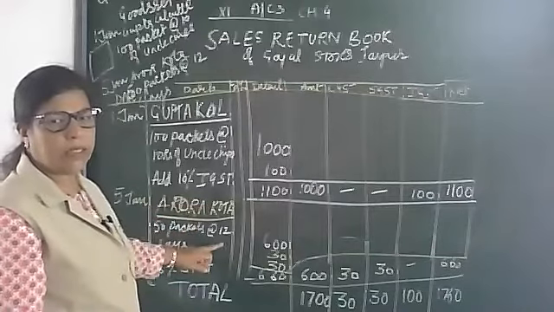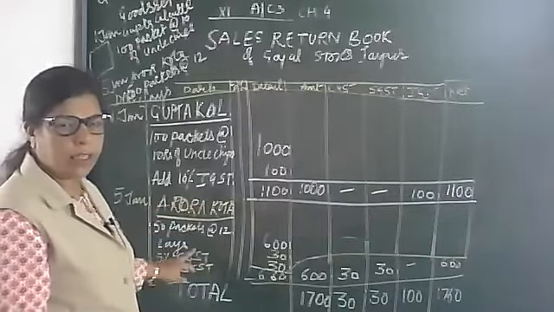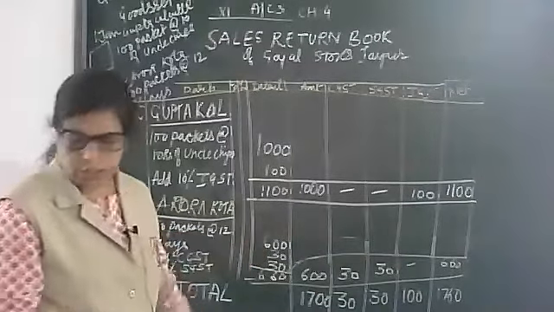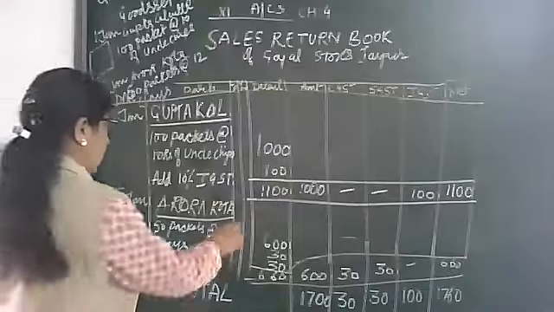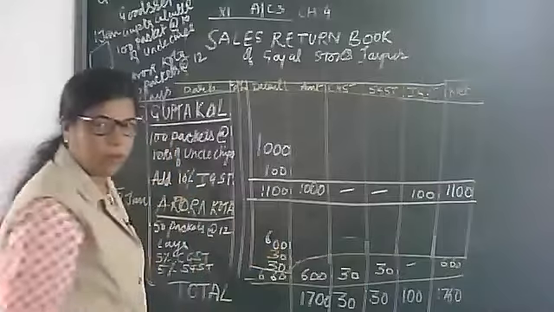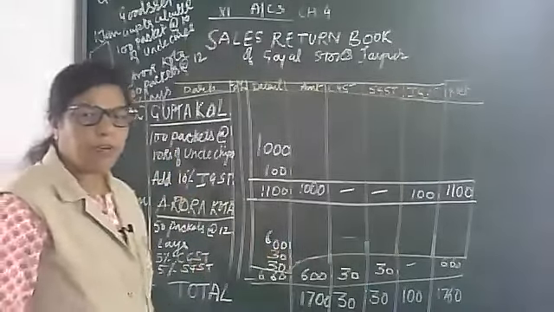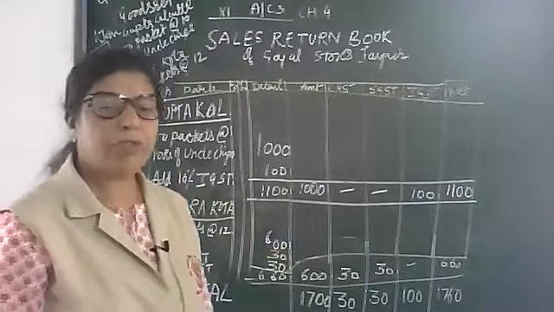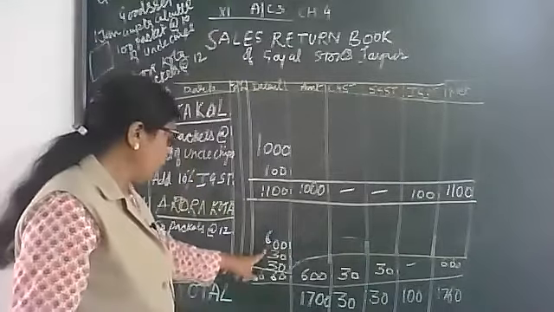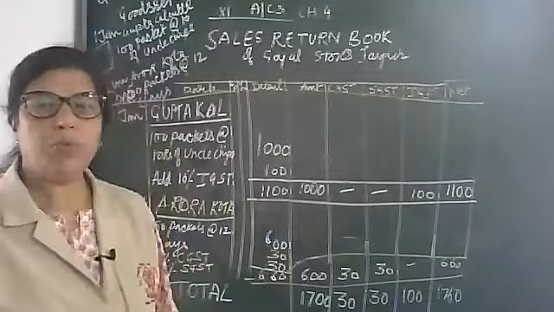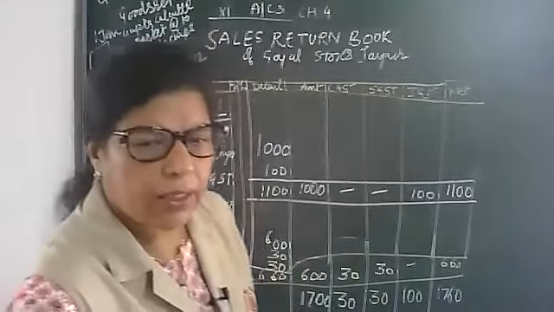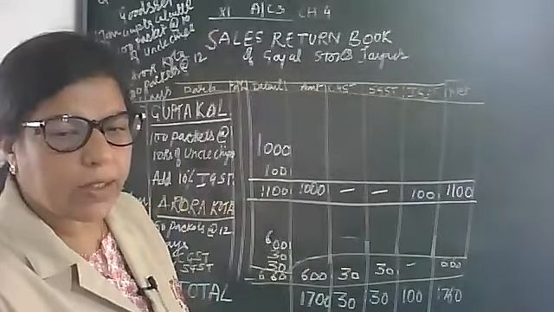50 packets at the rate of 12 rupees. 50 into 12 is 600. This is 600. 5% CGST, 5% SGST, that will become 30 plus 30. Now, why CGST and SGST?